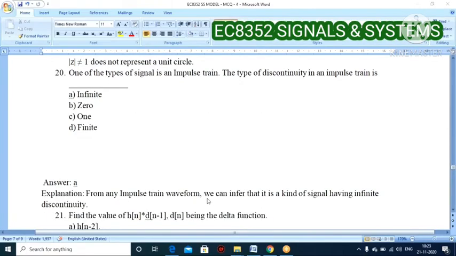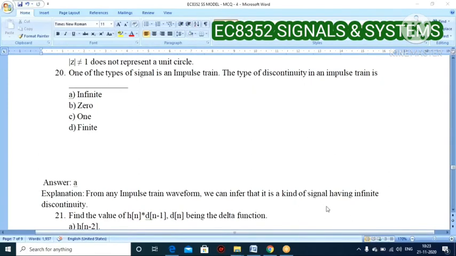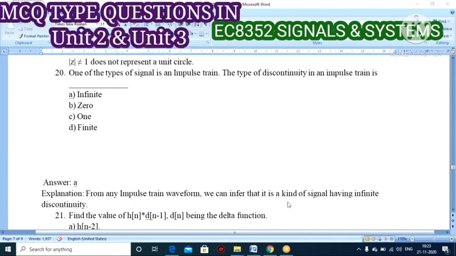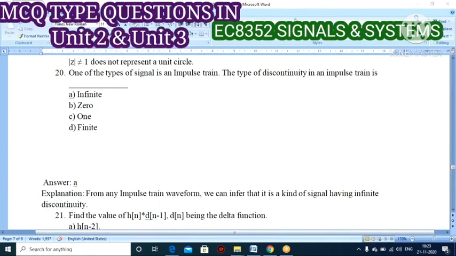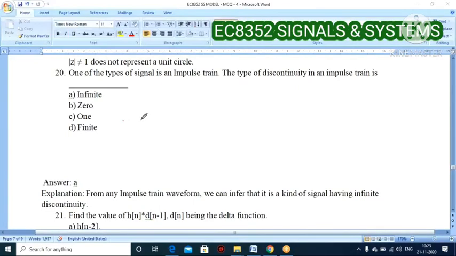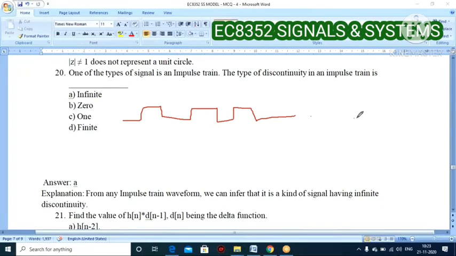From an impulse train waveform, we can infer that it is a kind of signal having infinite discontinuities. Like this it is going up, right?